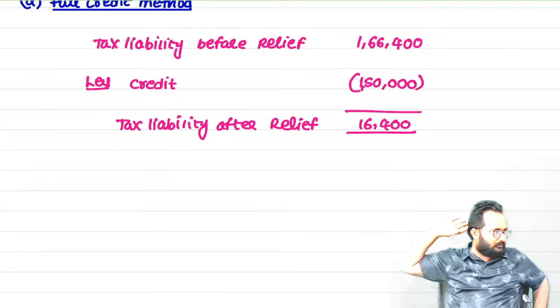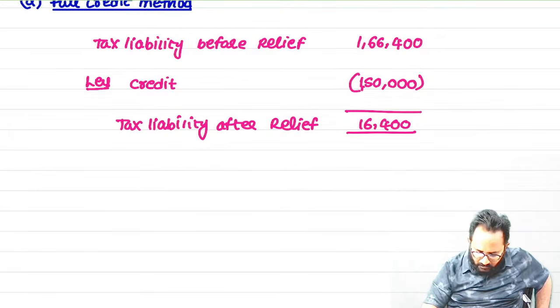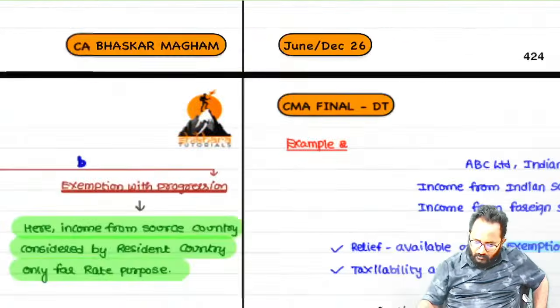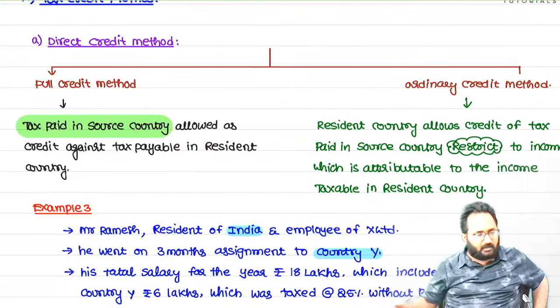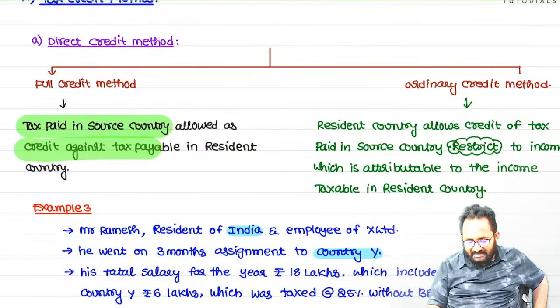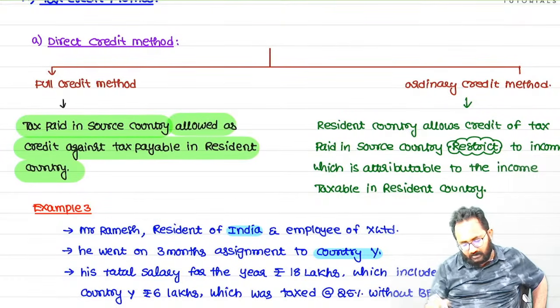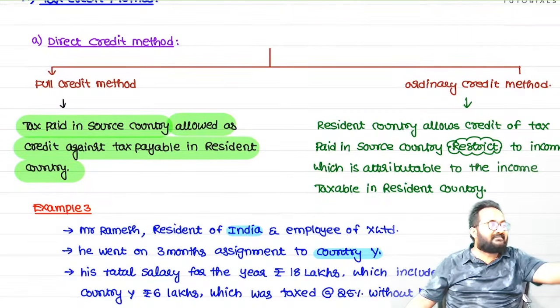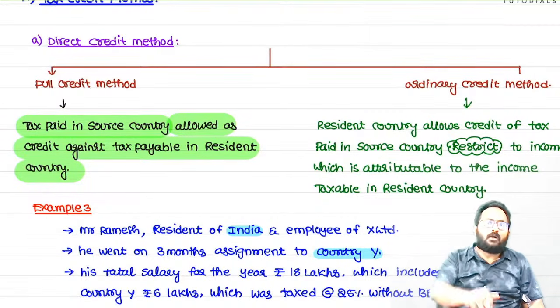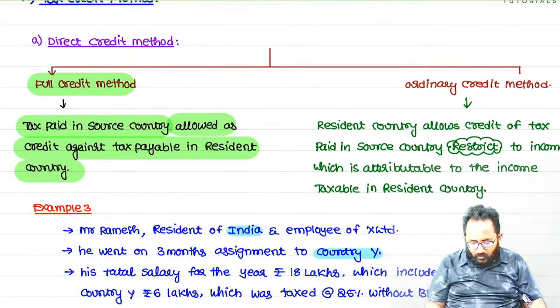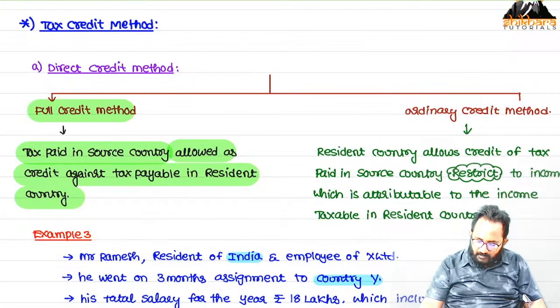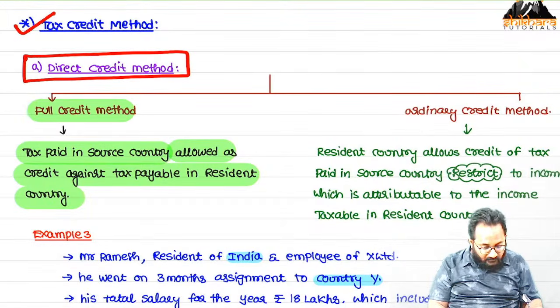Okay, so now we can discuss the theory. Which method? Full credit. Full credit means nothing but whatever tax you paid in the source country, that is allowed as a credit against the tax payable in which country? Resident country. Here you have to remember which country is giving the credit: resident country. What amount? Whatever taxes you paid in the source country. Full credit over. Now which method are we in? First, the tax credit method. Within that, the first one is direct credit. Within that we have two.